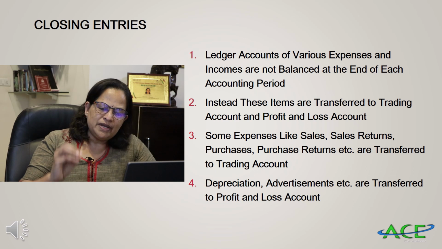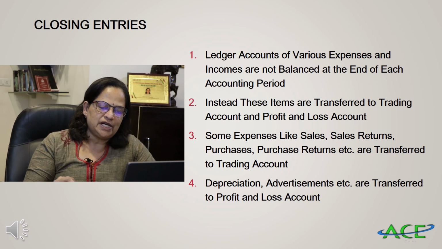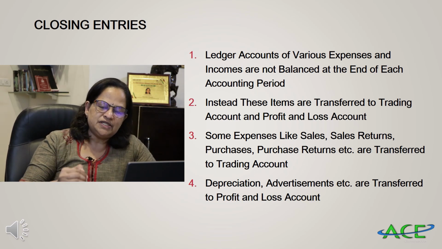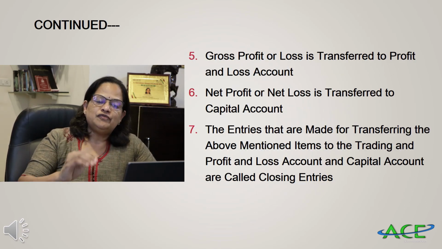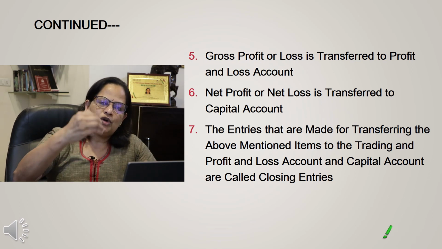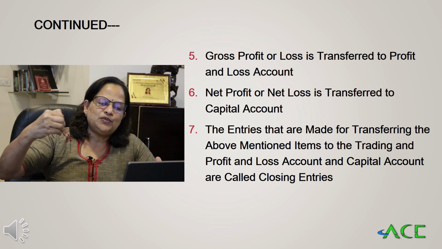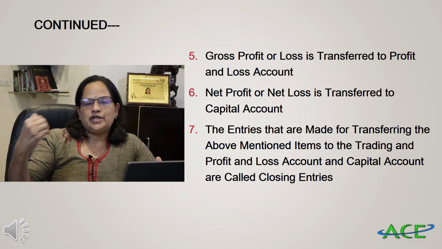Whereas if it's advertising expenses, salaries, rent, carriage outwards, all this we will take to the profit and loss account. So some items like sales returns, purchases, purchase returns, etc. are transferred to trading account, whereas depreciation, advertisement, etc. are transferred to profit and loss account. Now, gross profit or loss is transferred to profit and loss account. You know that from the trading account, whatever gross profit we get, we will transfer it to profit and loss account. Now, net profit is transferred to capital account.